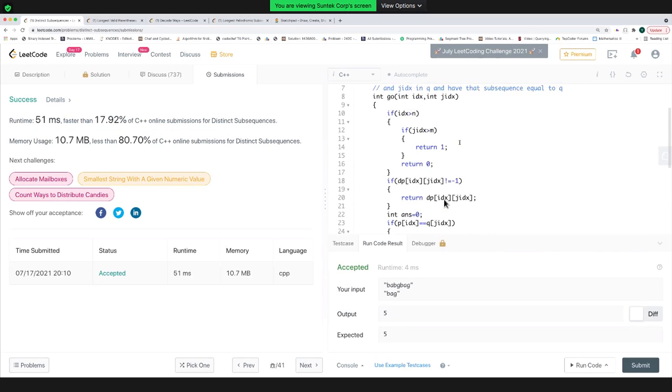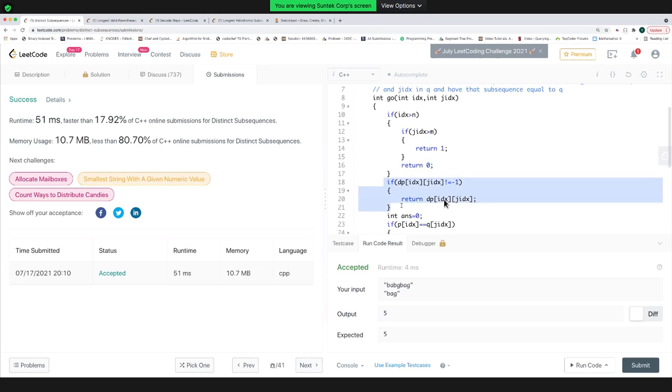Any doubts in this question? Again, three parts. Base case. Base case is saying if I've explored my first string completely, just check whether my second string is also completed. If that is the case, then I'm able to make the second string completely, then I should return a one. If I am somewhere else apart from greater than m position, then I should return a zero because in that case, some characters of the B strings are not made still. They are incomplete as of now. Right? So in that case, return a zero.